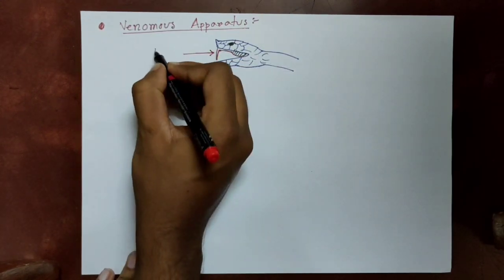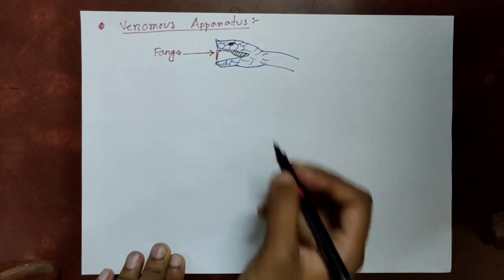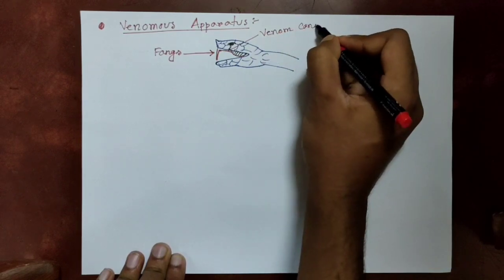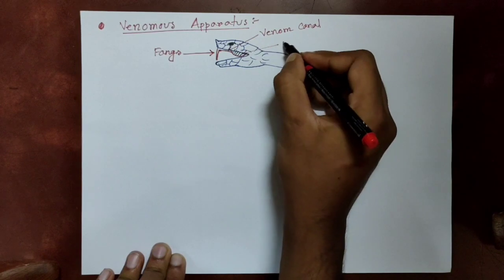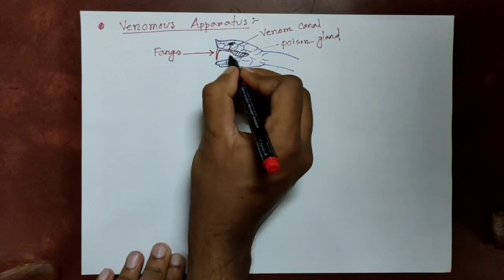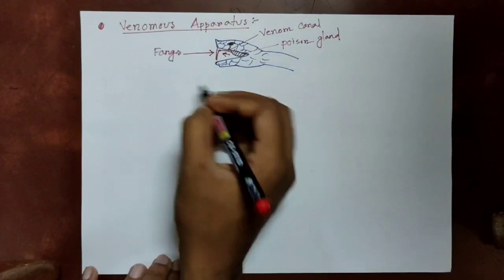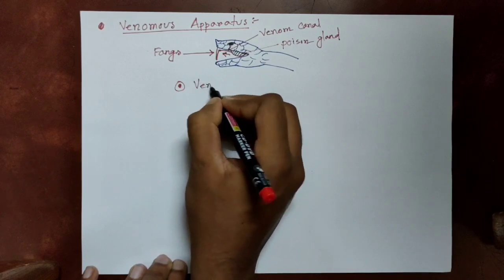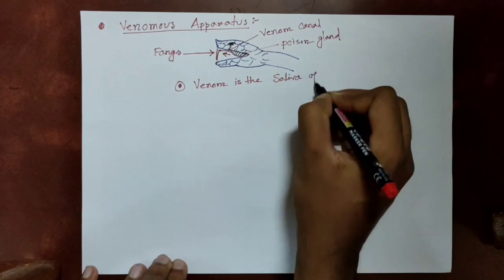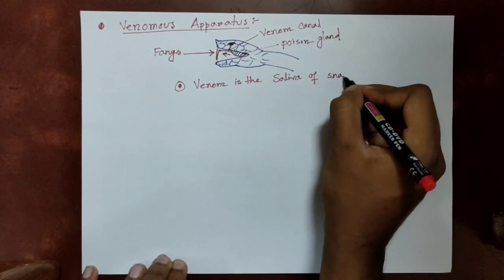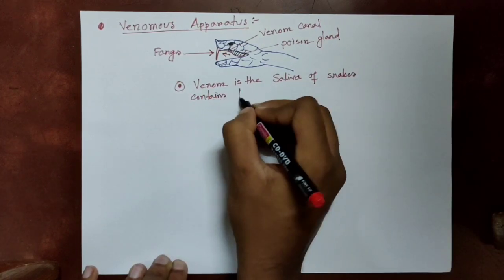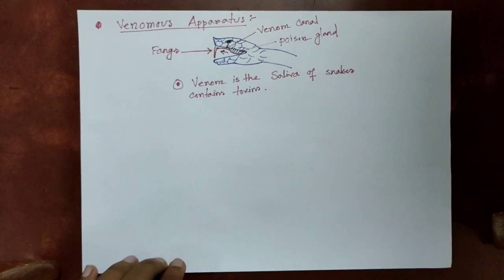So this is the venomous apparatus. Let's talk about venomous apparatus. Venomous apparatus consists of two fangs, one venom canal and the poison gland. So the poison is stored in and released from the poison gland through the venom canal, and it is injected into the body by the fangs in venomous snakes. The venom is the saliva of the snake, and it contains many toxins such as neurotoxin, vascular toxin, myotoxins, and cardiotoxins.